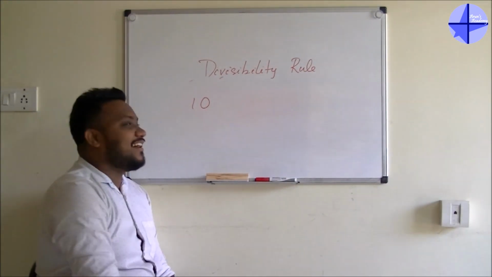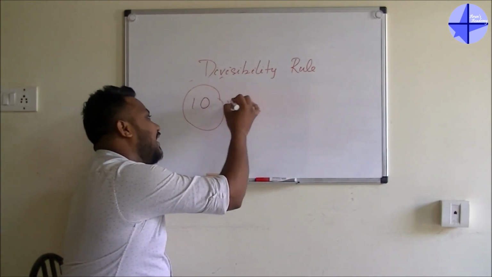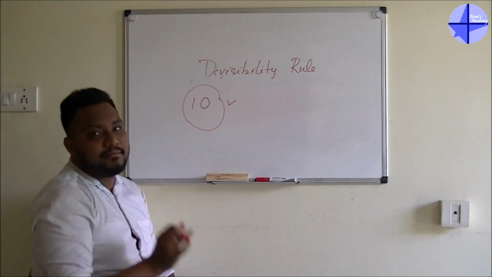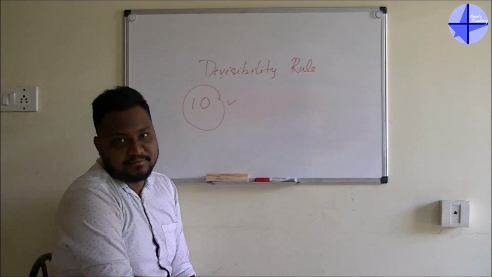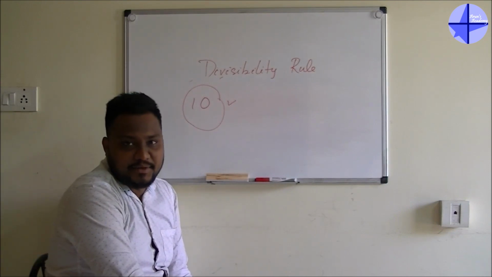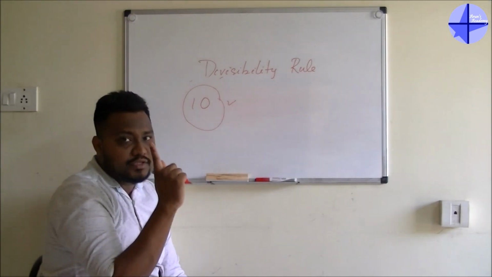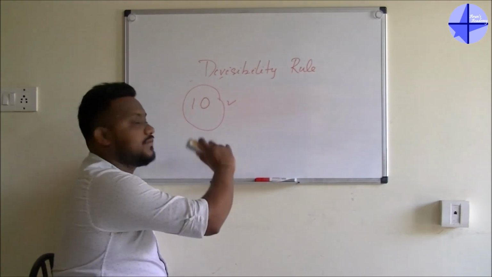Okay, so guys, I'm telling it. The number which ends with 0, or if the unit digit of a number contains 0, that number is divisible by 10. That much simple it is. Now I will tell you the two difficult ones. The first one is 7, the second one is 11. Let's start with 7.